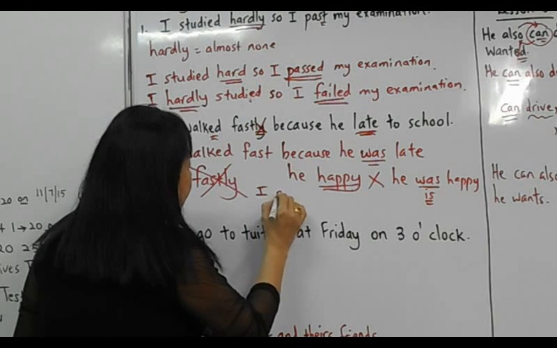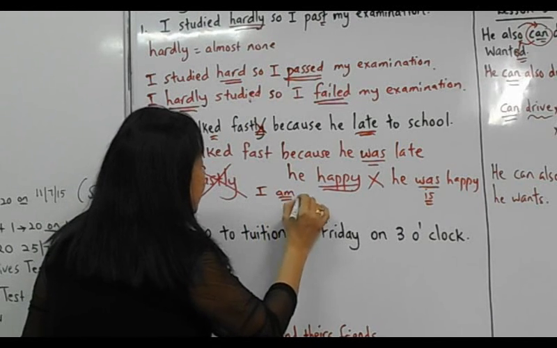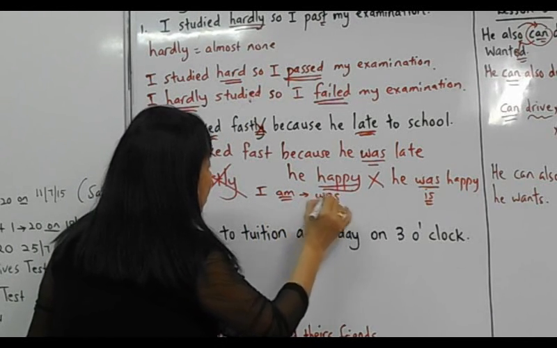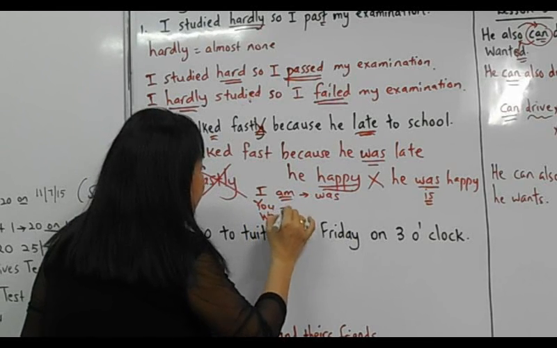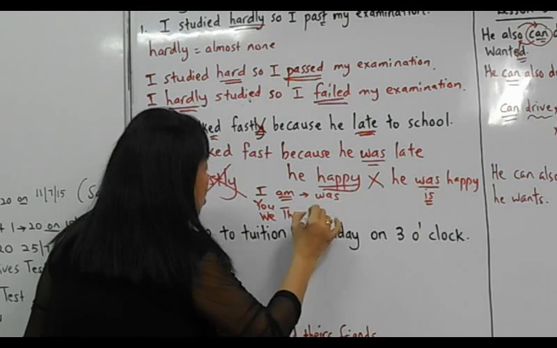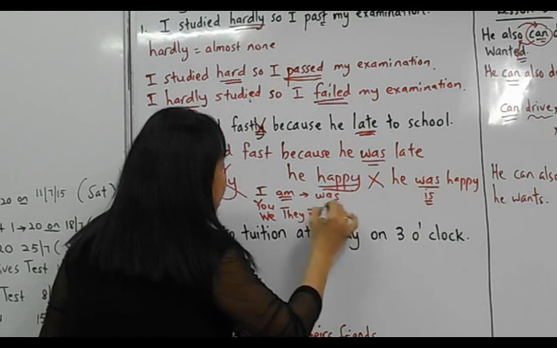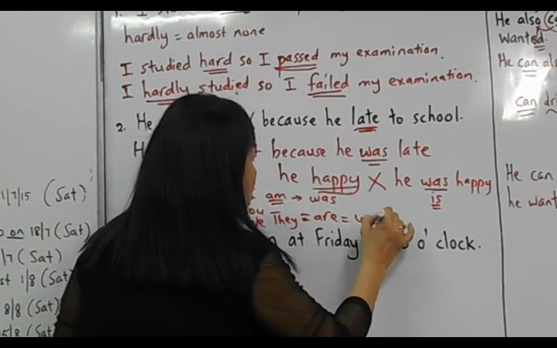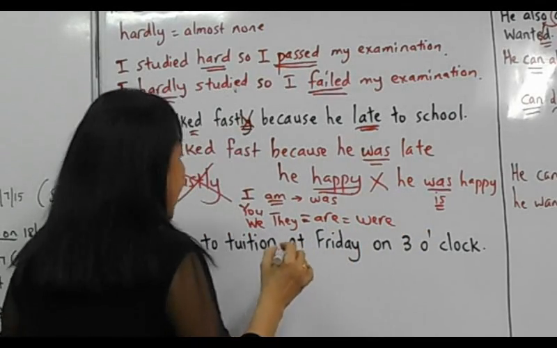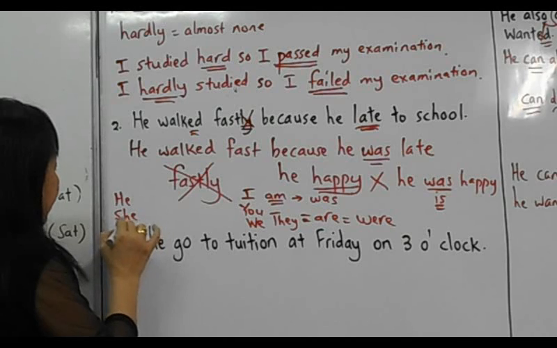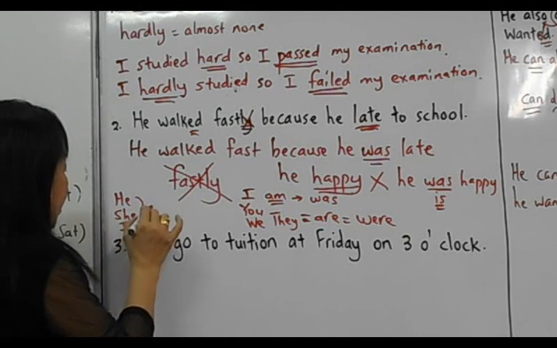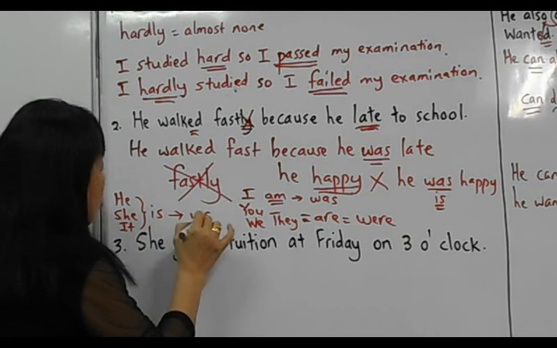Or he is happy. Remember your grammar. I am. Past tense, I was. You, we, and they, we use are. The past tense of are is were. Alright? And then he, she, or it. Present is. The past was.